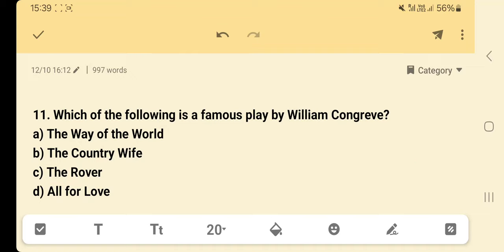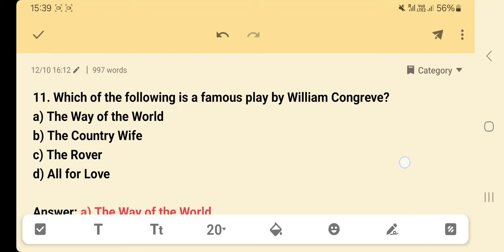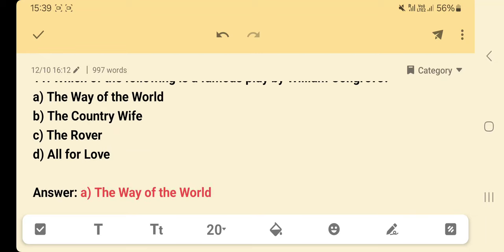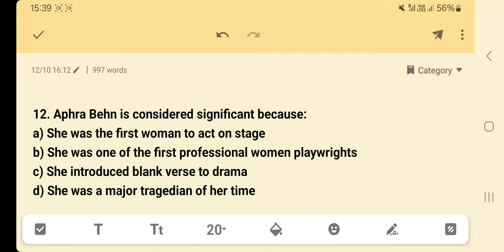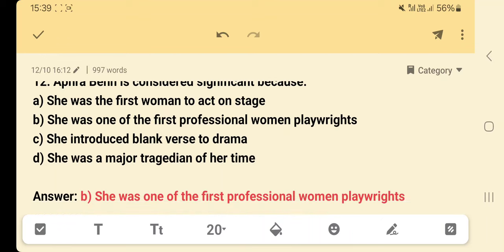Which of the following is a famous play by William Congreve? Option A, The Way of the World; option B, The Country Wife; option C, The Rover; option D, All for Love. Answer: option A, The Way of the World. Aphra Behn is considered significant because: option A, she was the first woman to act on stage; option B, she was one of the first professional women playwrights; option C, she introduced blank verse to drama; option D, she was a major tragedian of her time. Answer: option B, she was one of the first professional women playwrights.